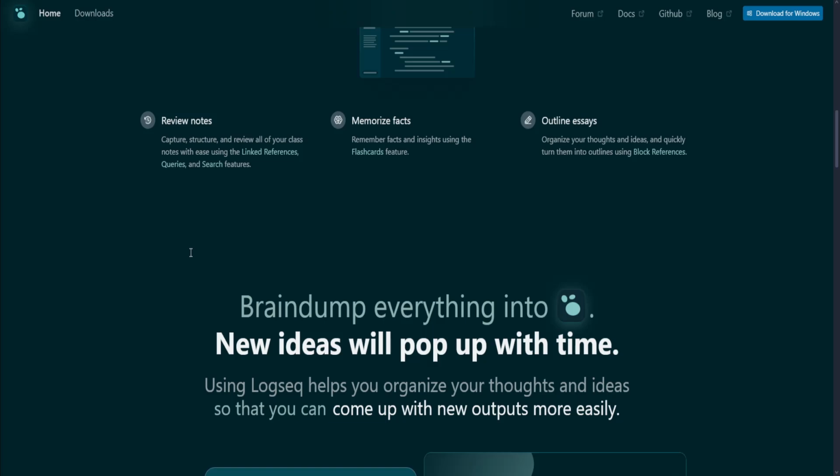Now the downside though is it has performance issues. Its mobile experience has been criticized for being slow and lacking features. And there are development concerns, as some users have reported slow update cycles.